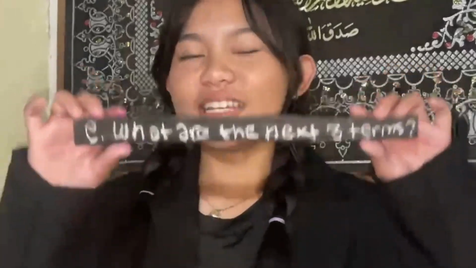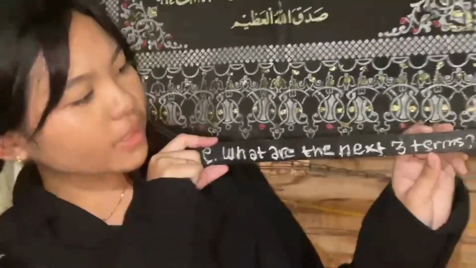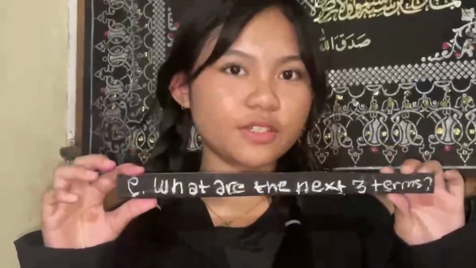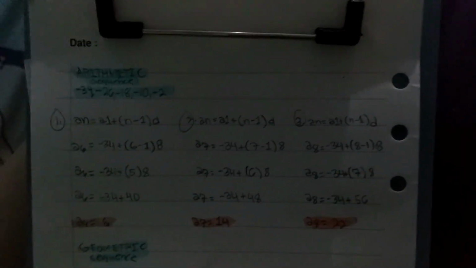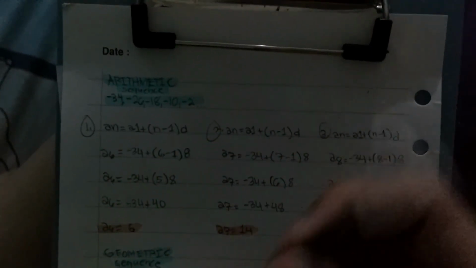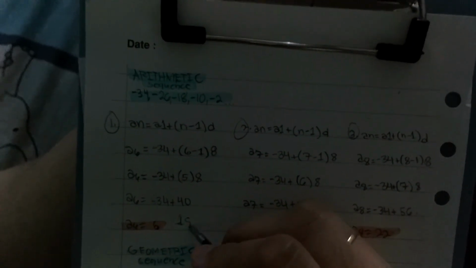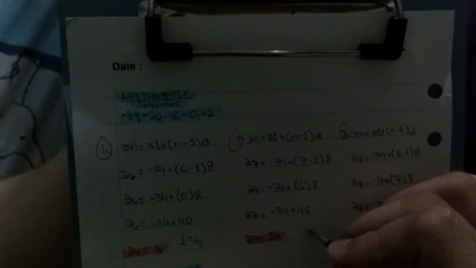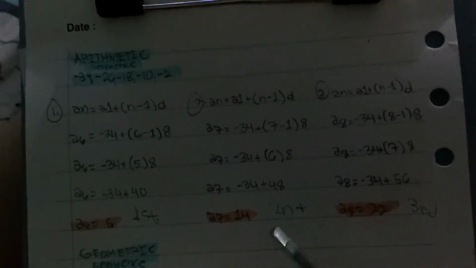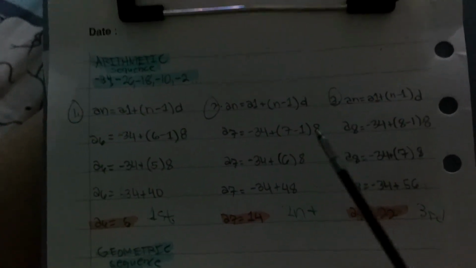Now, lastly, what are the next 3 terms? How do we solve it? Let's find out. Solution for arithmetic sequence: a_n equals the first term plus the quantity of n minus 1 multiplied by the common difference. So we are finding the sixth term. We have negative 34 plus 6 minus 1, then 8, so negative 34 plus 5 multiplied by 8. Negative 34 plus 40 equals 6.